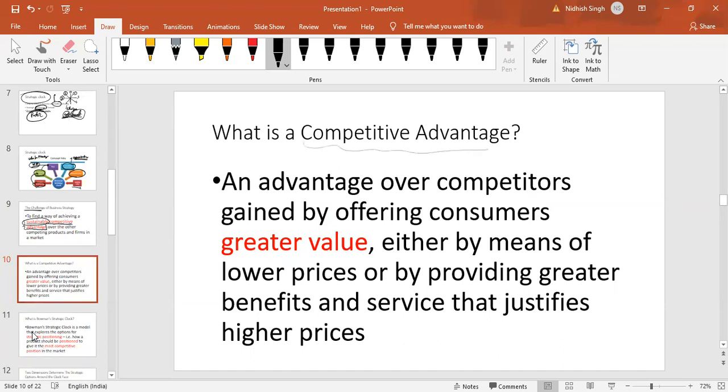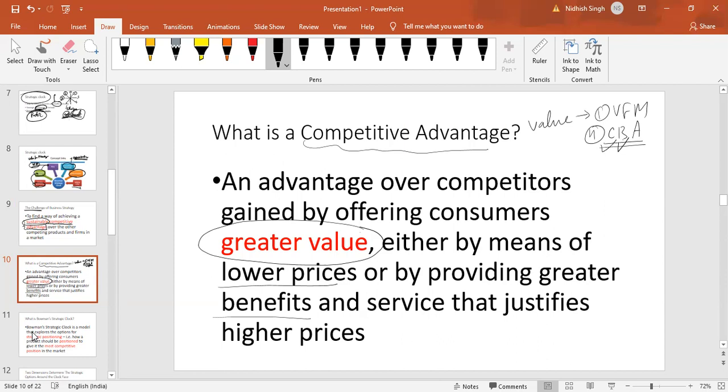So what is competitive advantage? When we provide a greater value, that is a competitive advantage. And it can be either by lower price or greater benefit, right? Because we discussed earlier how to assess the greater value. It depends on a few things. 1, VFM. 2, CBA, cost benefit analysis. When you analyze the trade-off between the cost and benefit, you'll realize that some organizations are giving bigger benefit, some are at bigger cost.